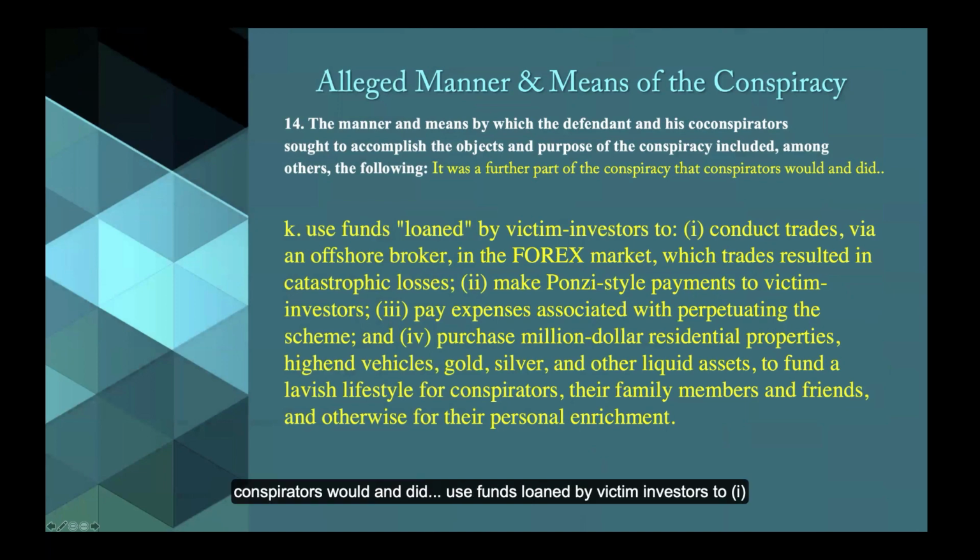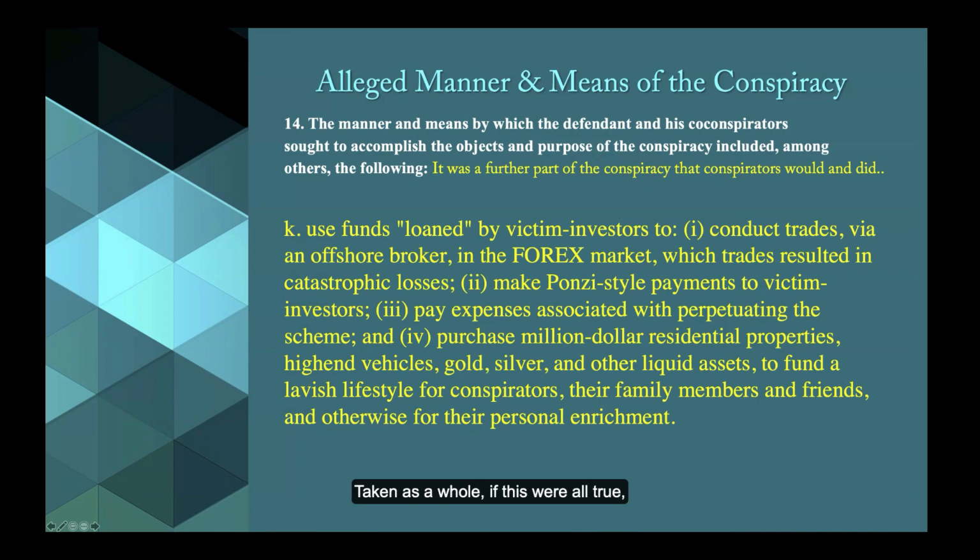Conspirators would and did use funds loaned by victim investors to, 1, conduct trades via an offshore broker in the Forex market, which trades resulted in catastrophic losses. 2, make Ponzi-style payments to victim investors. 3, pay expenses associated with perpetuating the scheme. And 4, purchase $1 million residential properties, high-end vehicles, gold, silver, and other liquid assets to fund a lavish lifestyle for conspirators, their family members and friends, and otherwise for their personal enrichment.